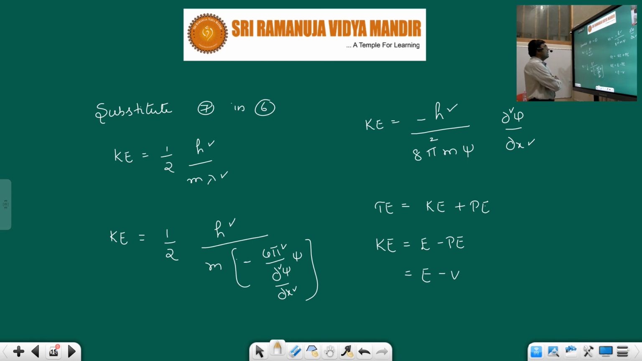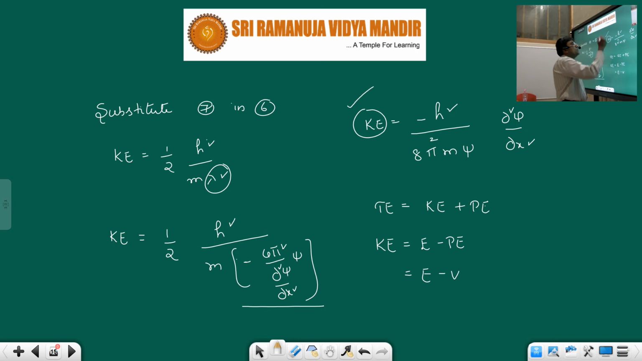This is 7. Now k is equal to half into h square by m lambda square. So simply substitute the value. What is the lambda square value? Lambda square will be minus 4 pi square psi by dou square psi by dou x square. Now KE becomes minus h square by 8 pi square m into psi into dou square by dou x square. So now you got the kinetic energy value.